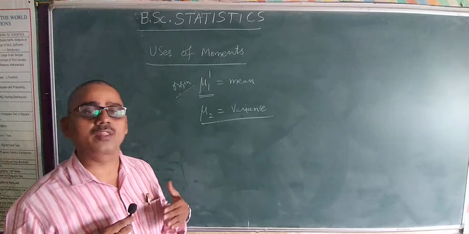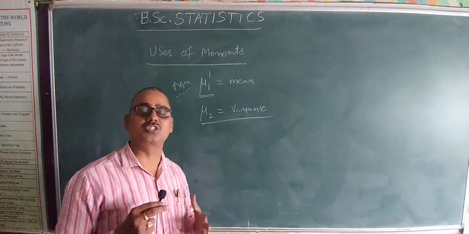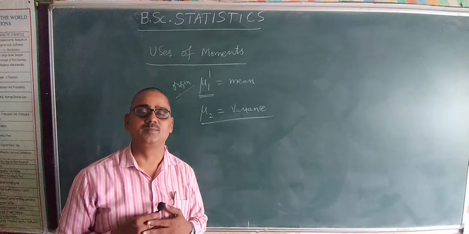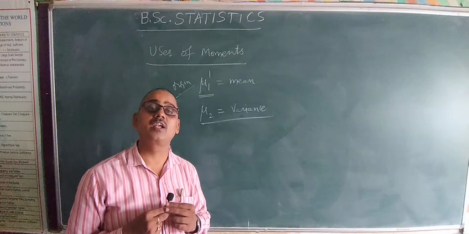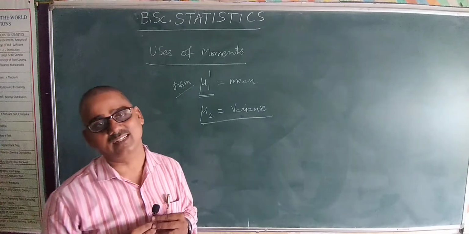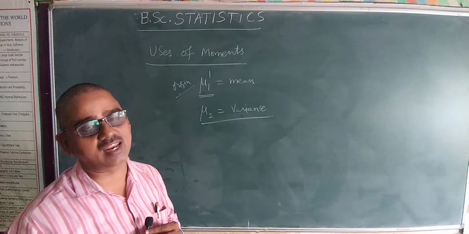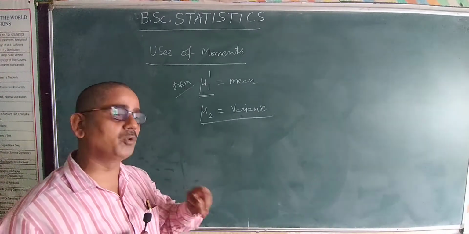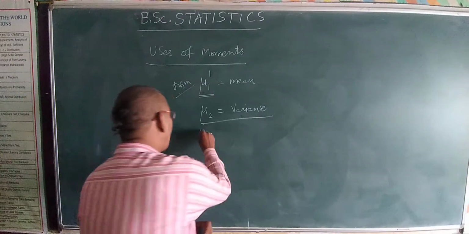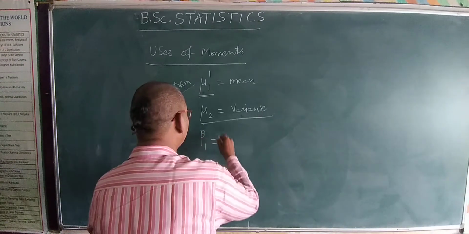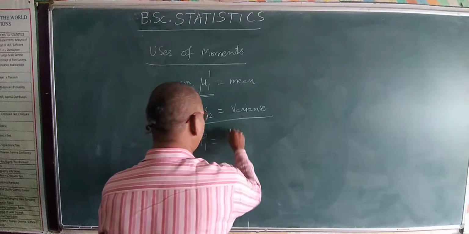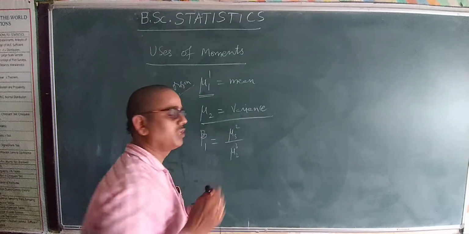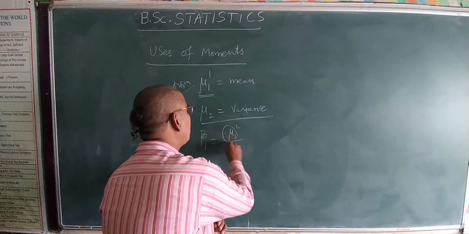And now further, two other important statistical measures, skewness and kurtosis, are calculated through the moments. The coefficient of skewness, beta 1, is calculated from mu2 and mu3 as mu3 square by mu2 cube. So beta 1 is calculated by mu3 square by mu2 cube.